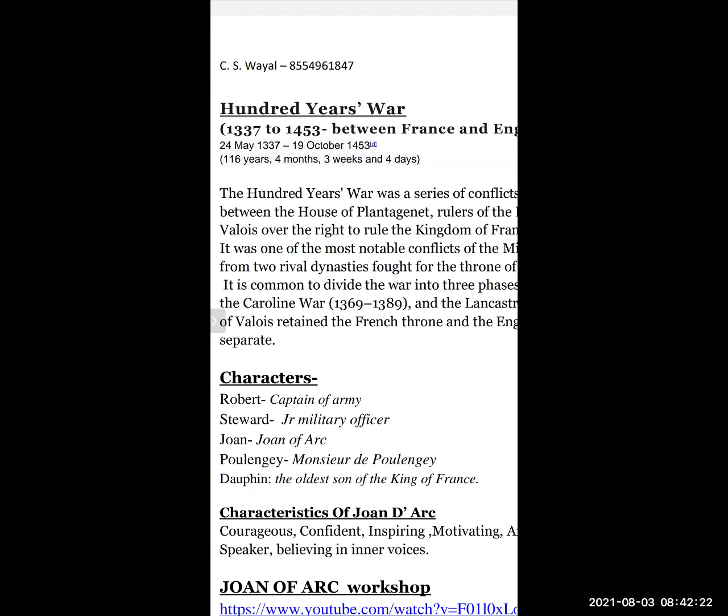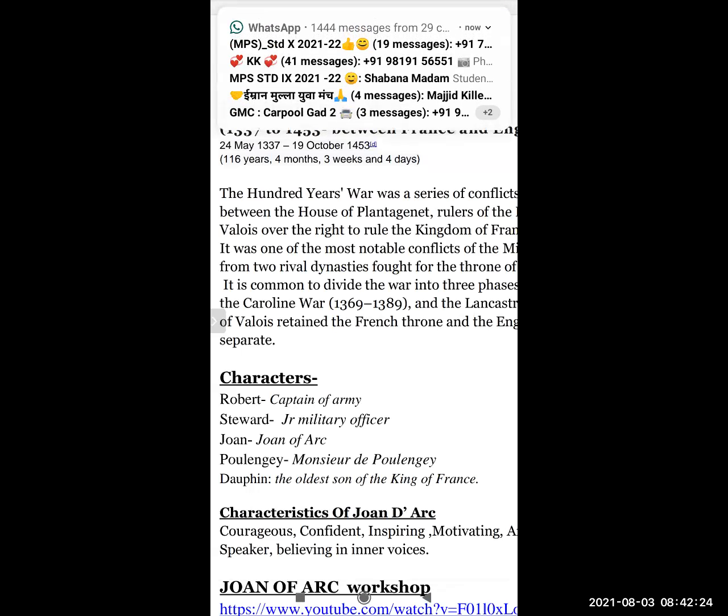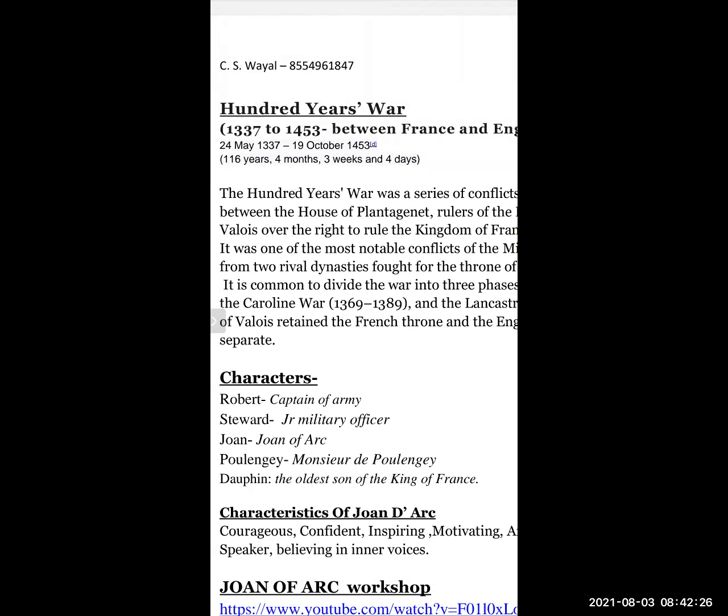The second character taken here is Steward. He is a junior military officer. The main character in the drama is Joan of Arc. The next character is Polengi. His full name is Monsieur de Polengi.